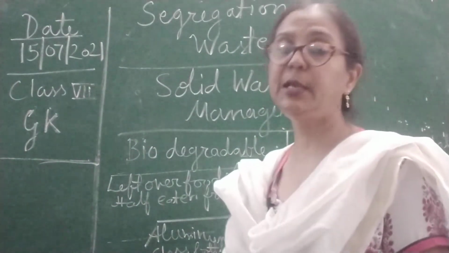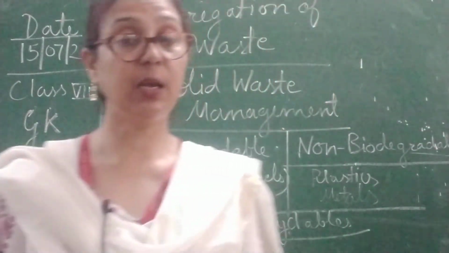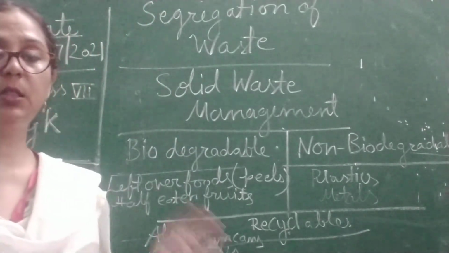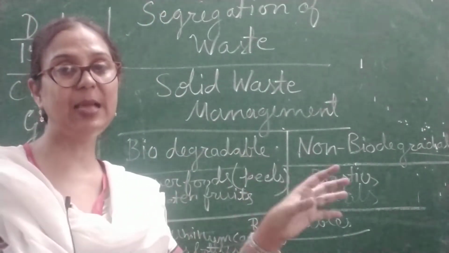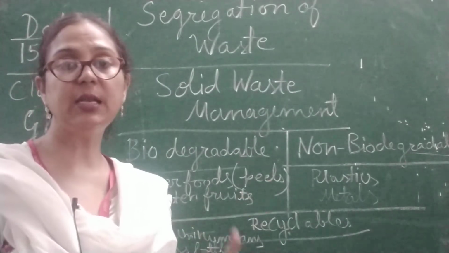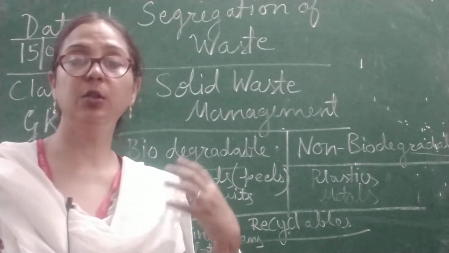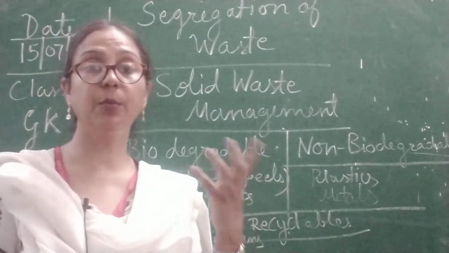Newspaper, yes, obviously we get daily. So we have to put all these solid wastes in separate baskets. It is very helpful for those who are collecting garbage from your house.